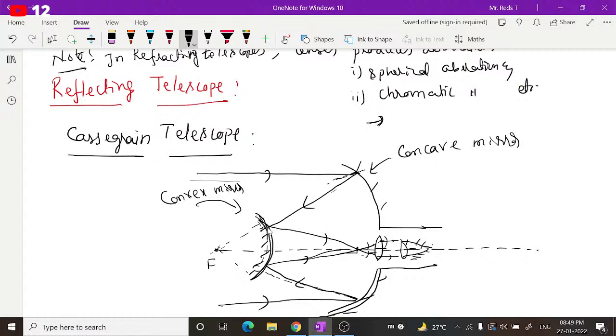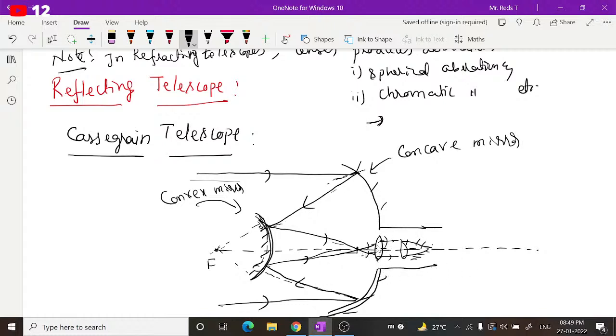Again here, if you draw a normal, about this normal it reflects symmetrically and tries to focus here. Similarly, this parallel ray on reflection from the smaller convex mirror, these two will focus over here. After focusing, they pass through and are incident on a lens arranged in this tube.